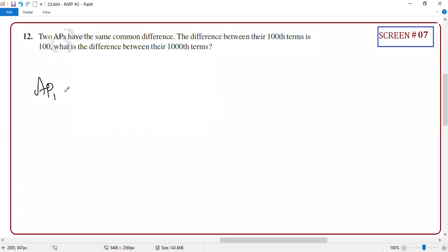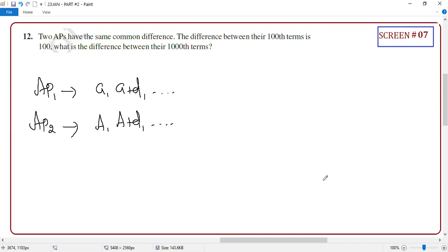AP1, I can say it is like A plus D. It is going like this. AP2. Second AP is what? Same common difference, but A is different, na? So maybe can I write capital A? Agree with me or not, guys?